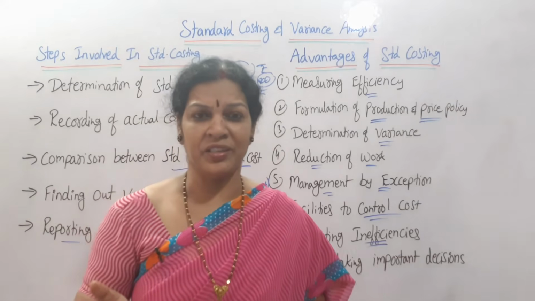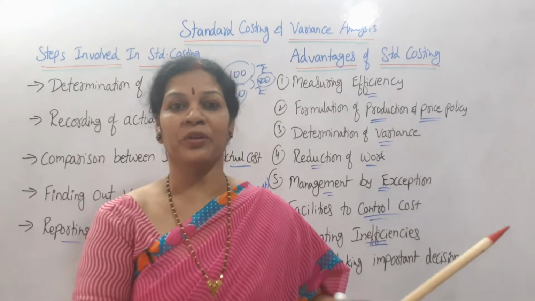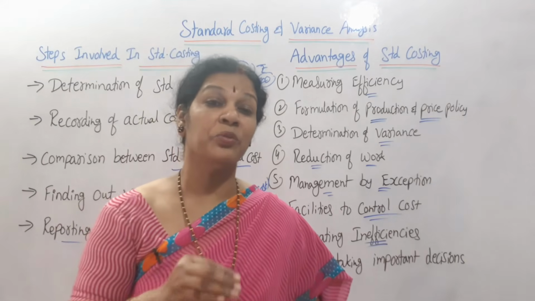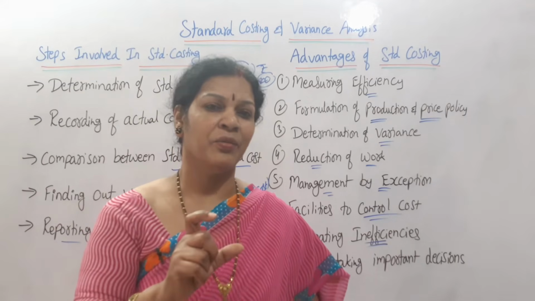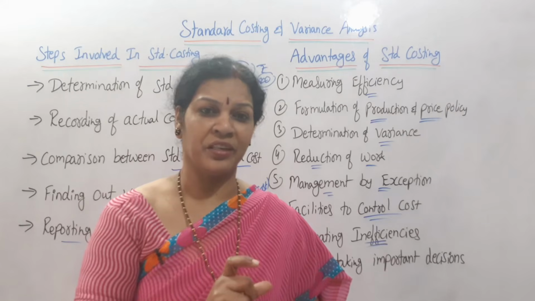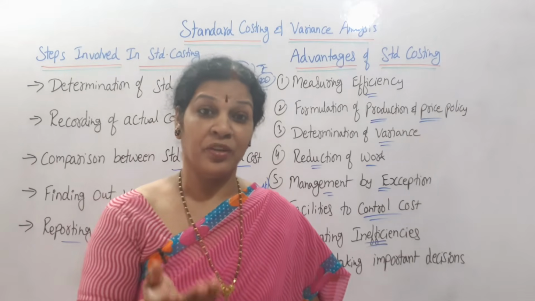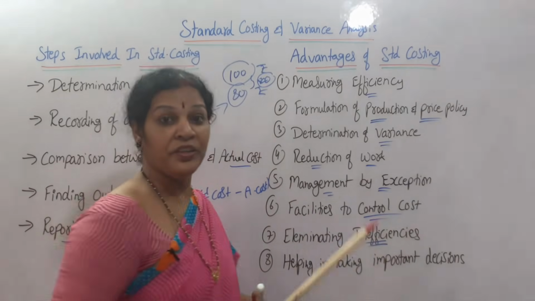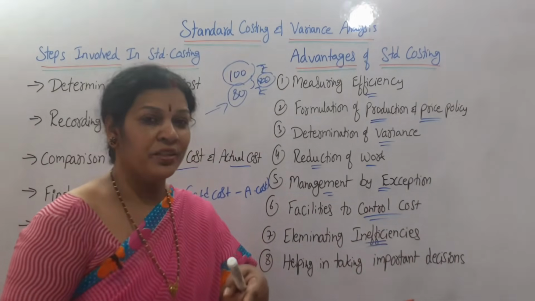Otherwise we won't be knowing anything. At the end of the day, you'll come to know whether the company is under loss or profit. Rather than that, you'll come to know through this variance analysis what is the difference between actual cost and standard cost. So where we are having the problem, that is inefficiencies, you can identify it if you study a little bit.